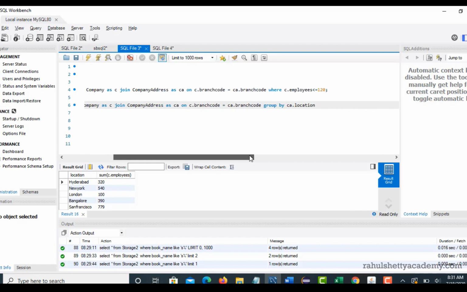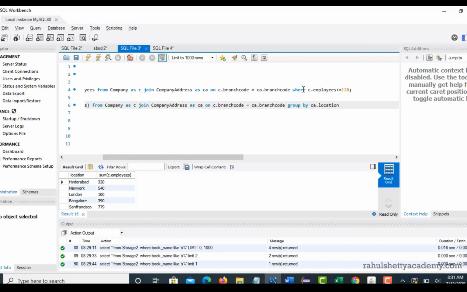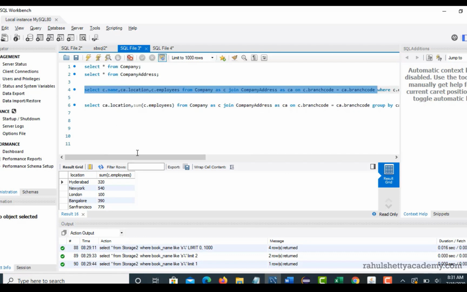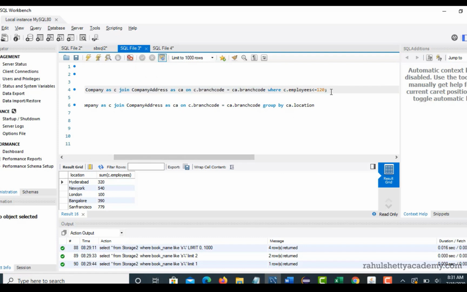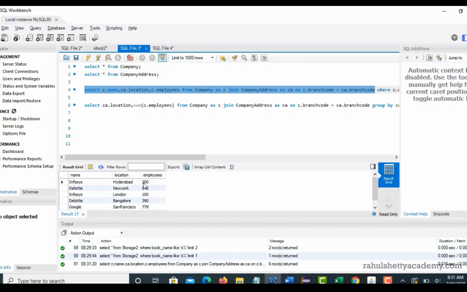So here if you apply where, right, now let me take this. You have given a join operation, right? Now on this join operation you can apply where so that you can limit the results. Now for example, let me run this join query again. This gives me the details of name, allocation and employee.